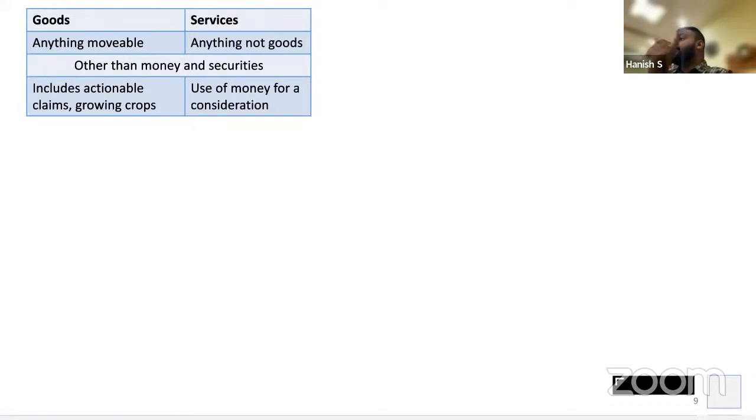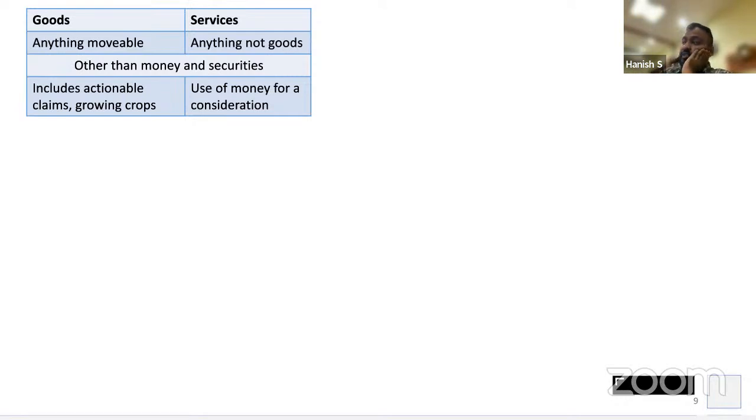So now let's go to section 2, subsection 52, and section 2, subsection 102. Very good, Harshvardhan. Section 2, subsection 52, and section 2, subsection 102. 52 is goods, 102 is services.